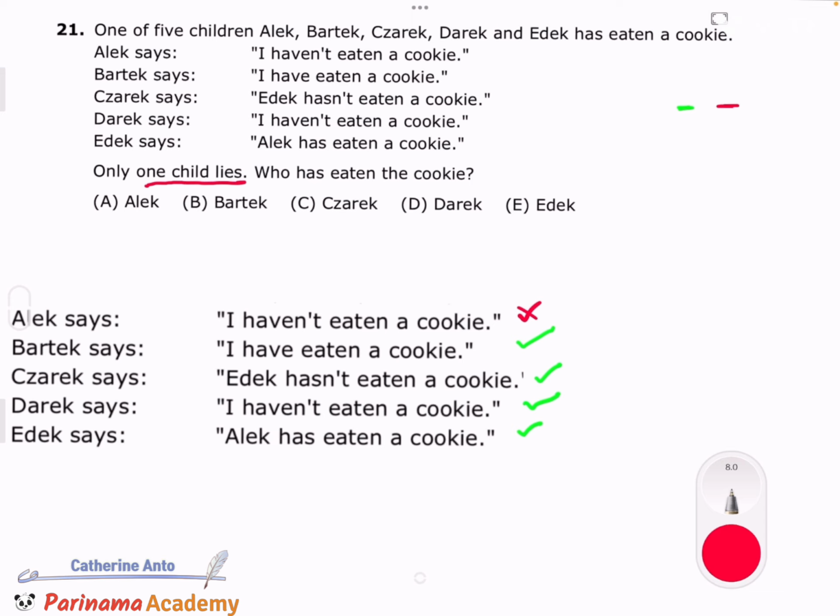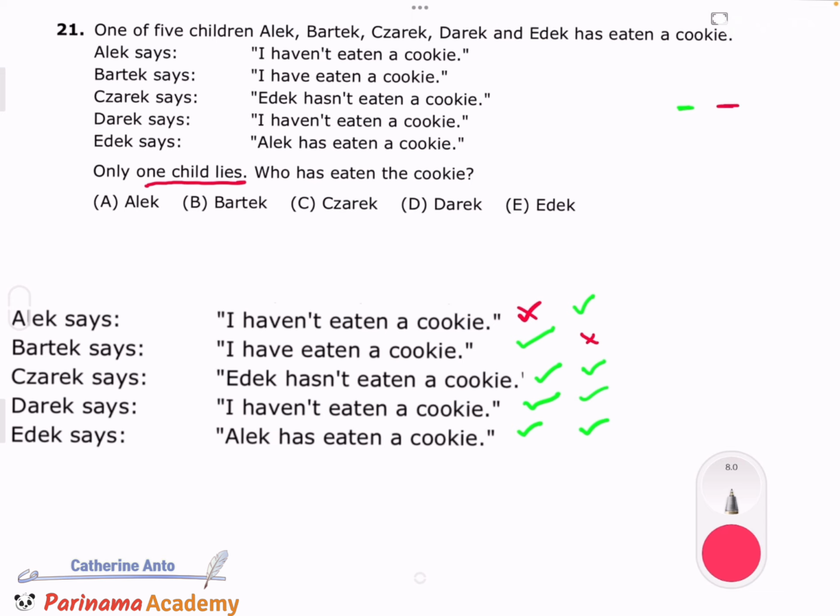So now, let's say that Bartek has lied, that he hasn't eaten the cookie. So then, Alec's I haven't eaten the cookie would be the truth. Zarek's Edith hasn't eaten the cookie would be the truth. Derek's I haven't eaten a cookie would be the truth. And Edith's Alec has eaten a cookie, once again, wouldn't match, because Alec says, I haven't eaten a cookie, and we see that the statements are crossing once again. So that means Bartek isn't the one who lied.